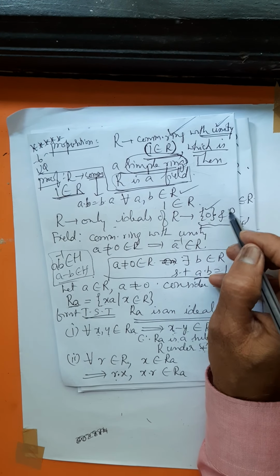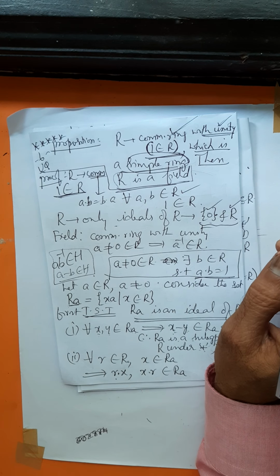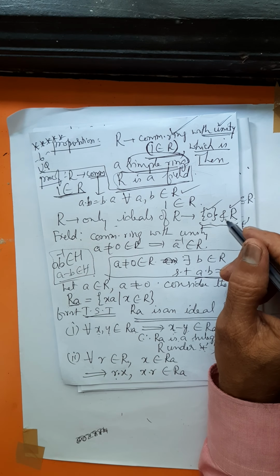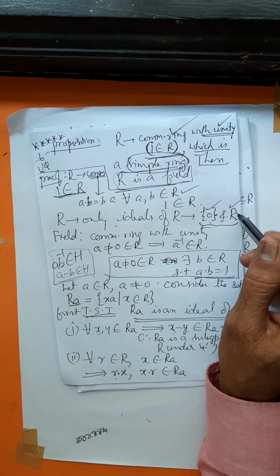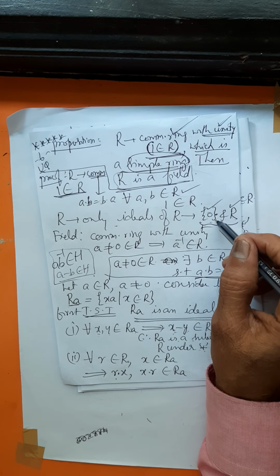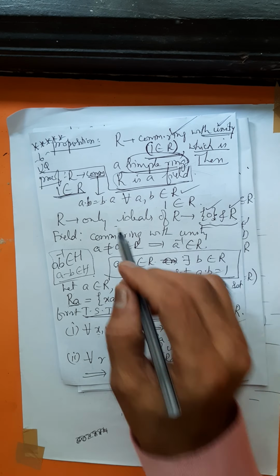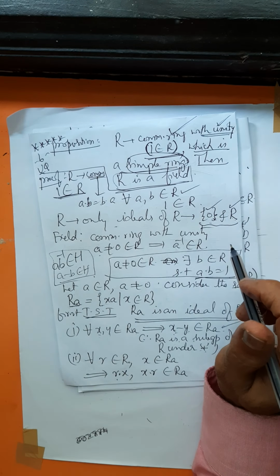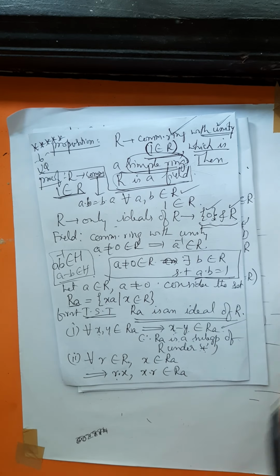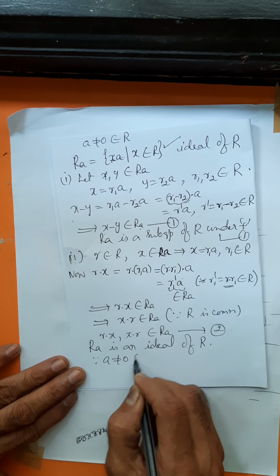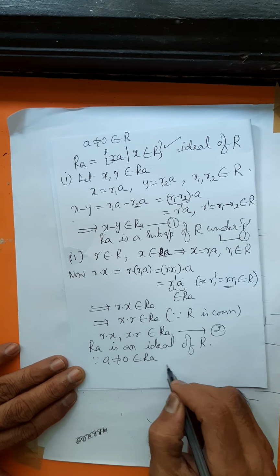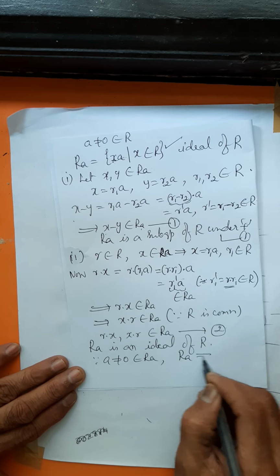We have not considered the first case. You have taken non-zero elements in R. RA cannot be the 0 ideal because there are non-zero members there. Since A not equal to 0 belongs to RA, it follows that RA cannot be the 0 ideal.